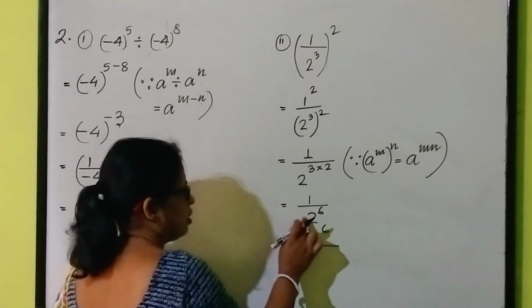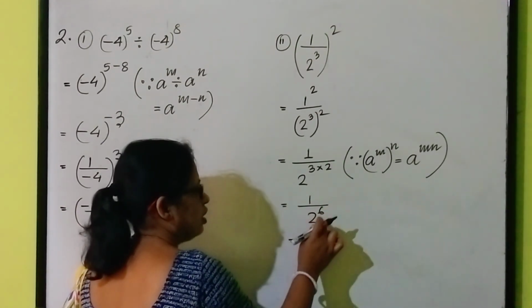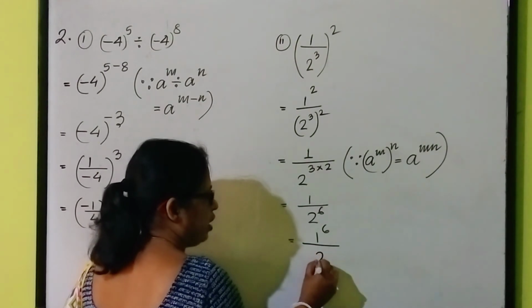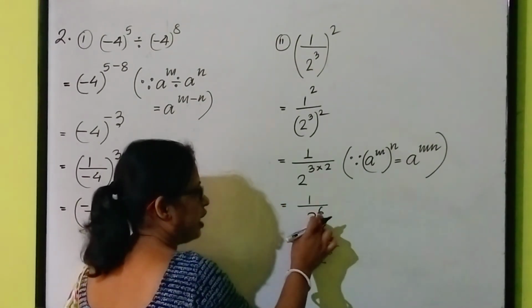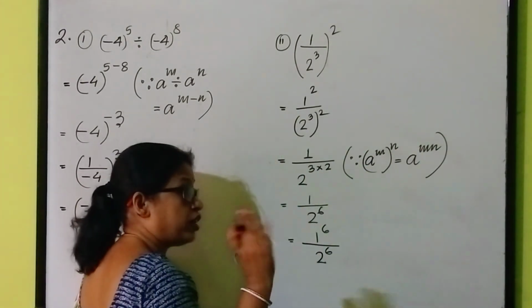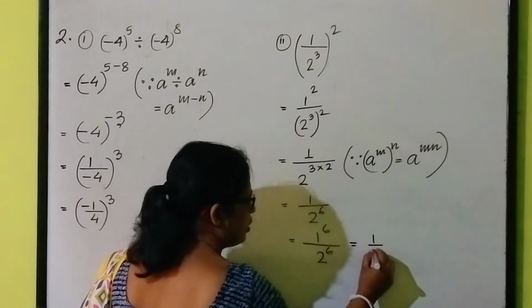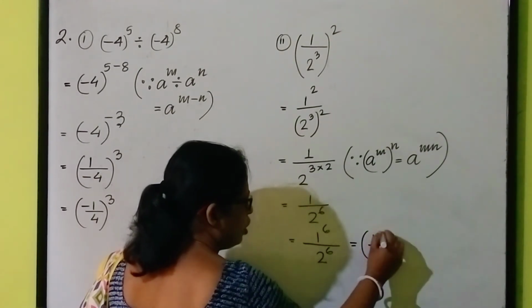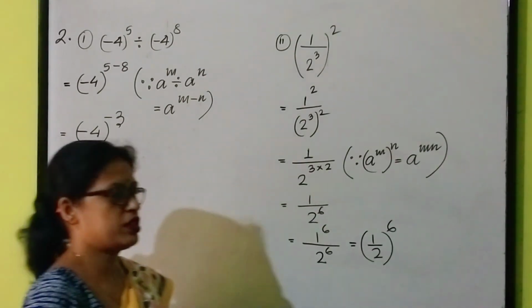So to keep the similarity with 2 to the power 6, here we can write 1 to the power 6 by 2 to the power 6. Can I write it? You can write 1 to the power 8 because 1 to the power anything is 1. That means we can write this as 1 by 2 whole to the power 6, 1 to the power 6 by 2 to the power 6.